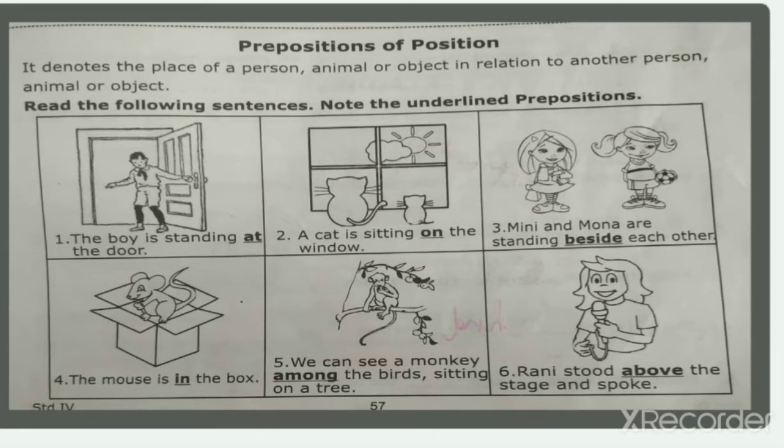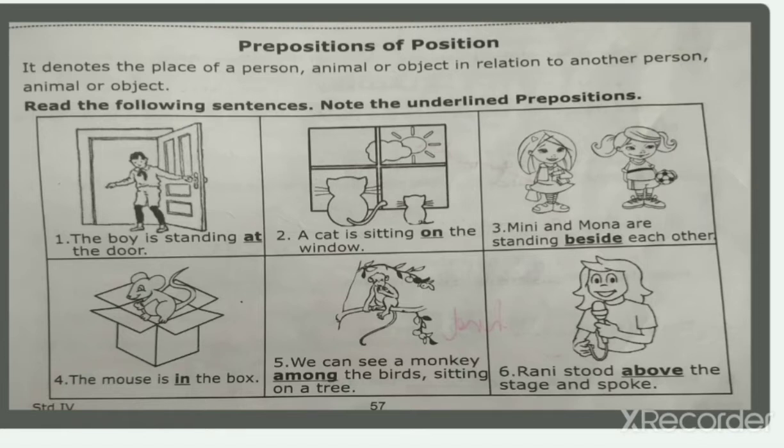It denotes the place of a person, animal or object in relation to another person, animal or object. It simply denotes the position of the person or animal.